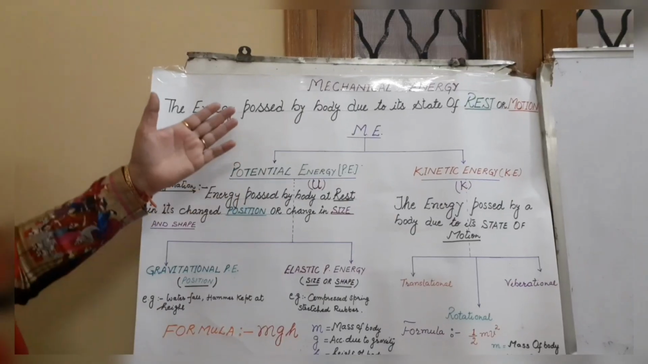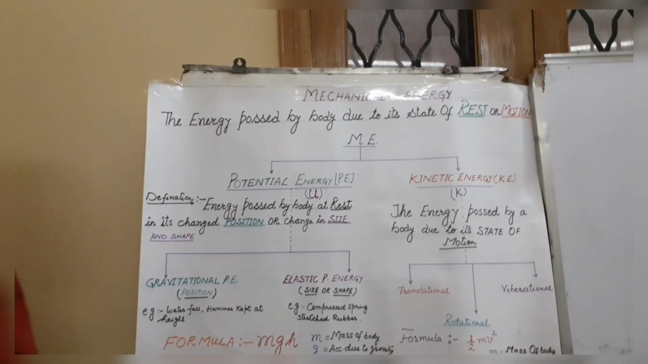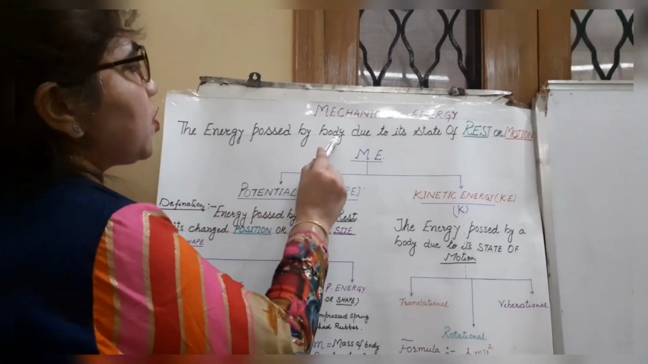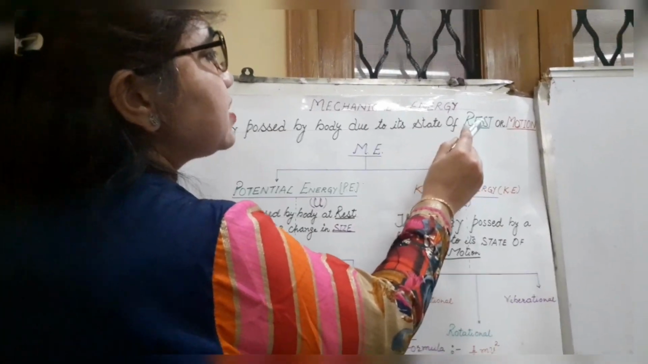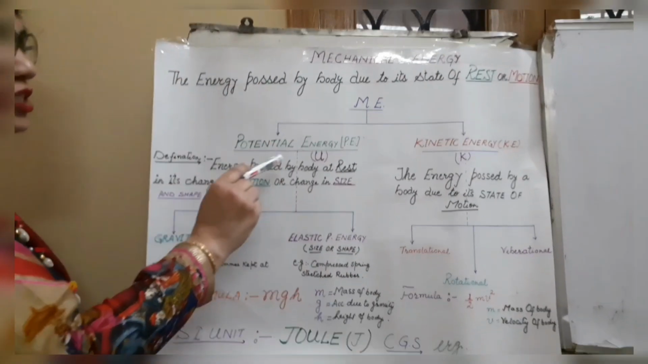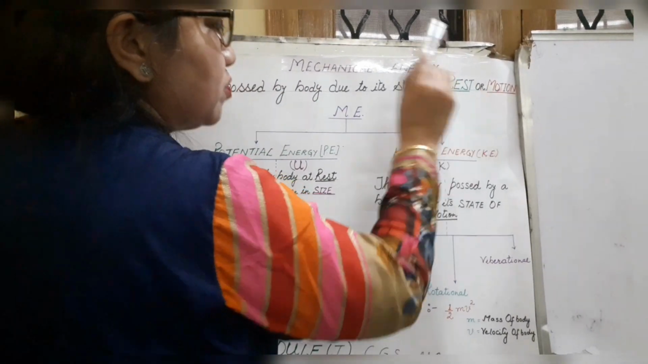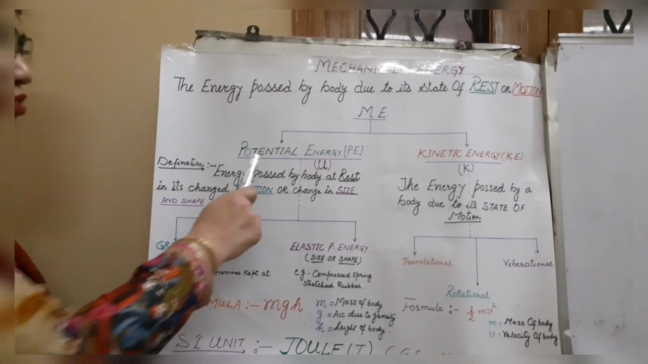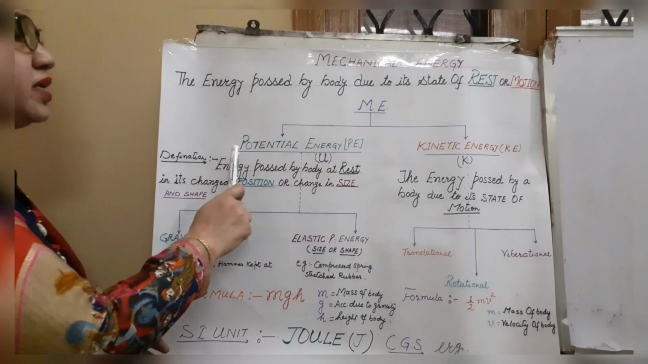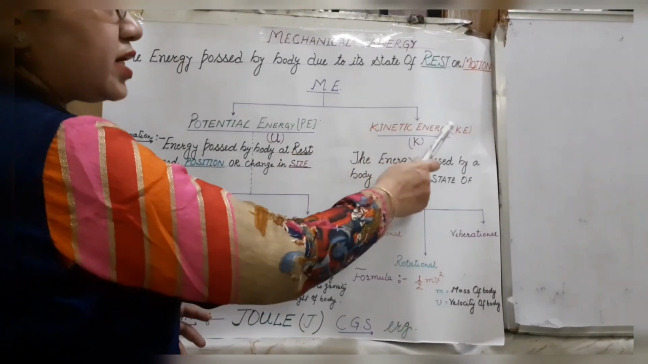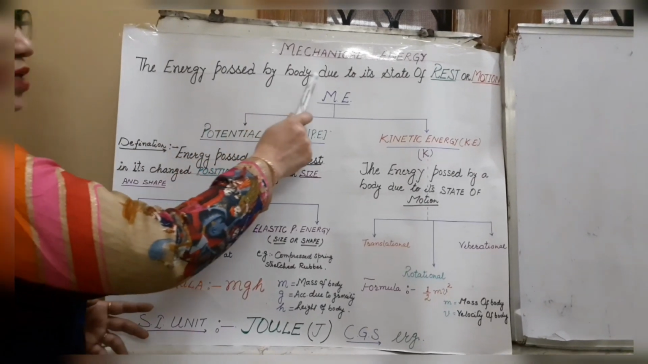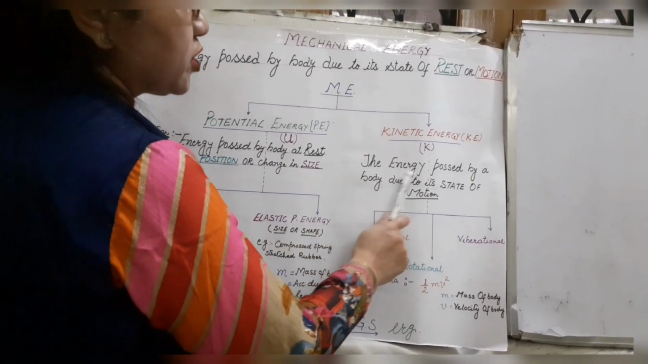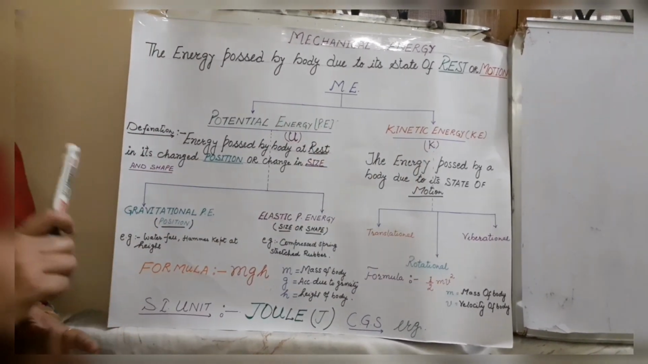So before studying, I will explain mechanical energy. If you see the definition of mechanical energy, it is the energy possessed by a body due to its state of rest or motion. In this definition, two things are there, rest or motion. On the basis of these two things, I will categorize mechanical energy into two categories. One is potential energy, the other is kinetic energy. Energy possessed by a body due to its state of rest is the potential energy, and energy possessed by a body due to its state of motion is the kinetic energy.